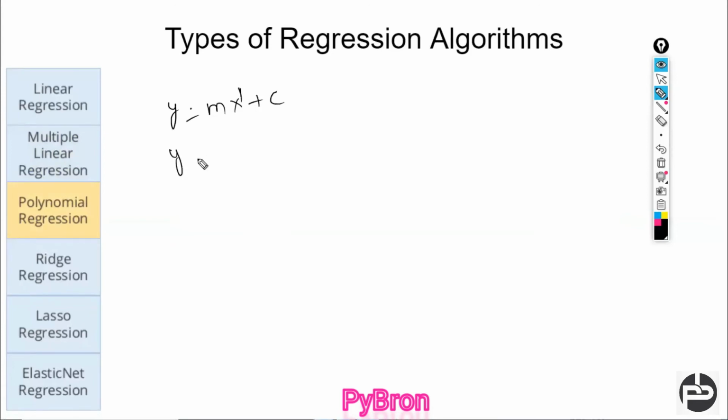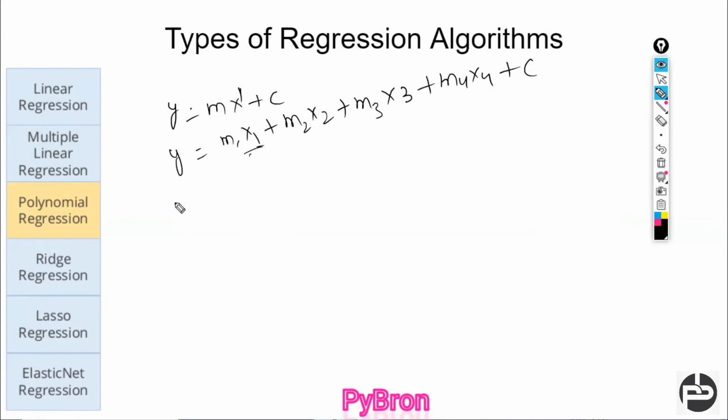In the multiple linear regression, m1x1 plus m2x2 plus m3x3 plus m4x4 plus c, everywhere my power is one.